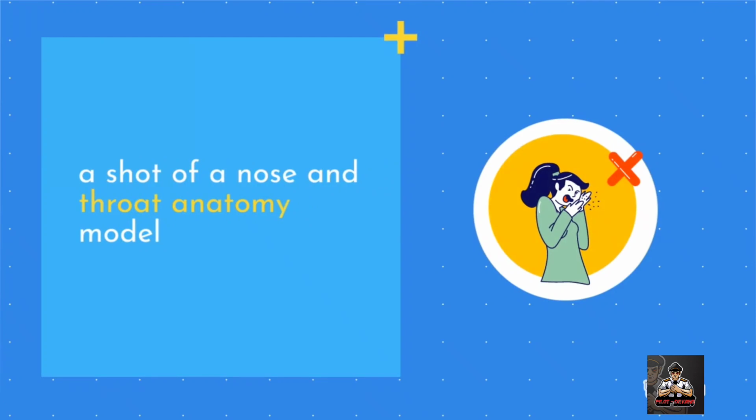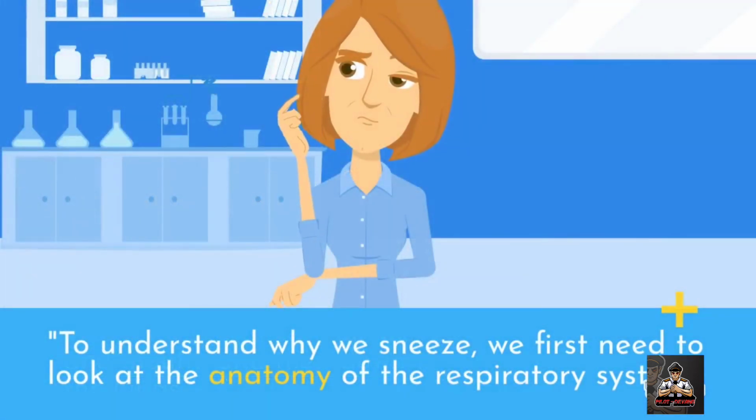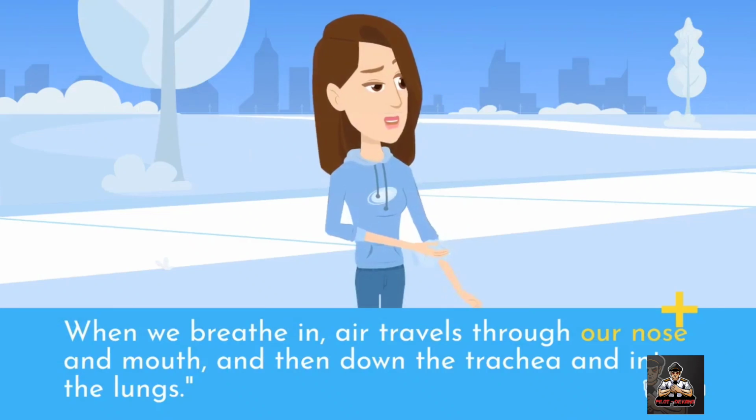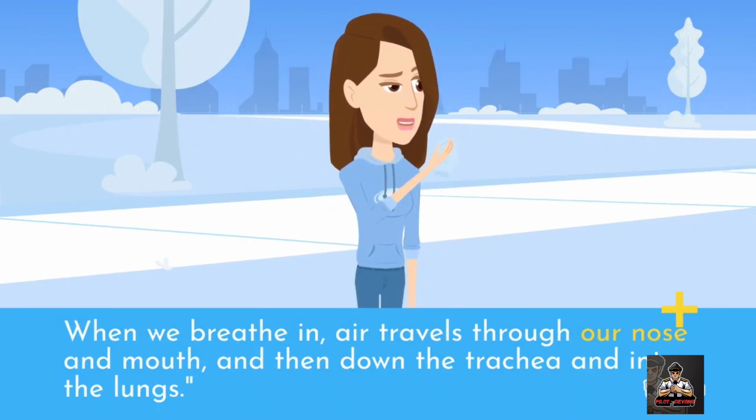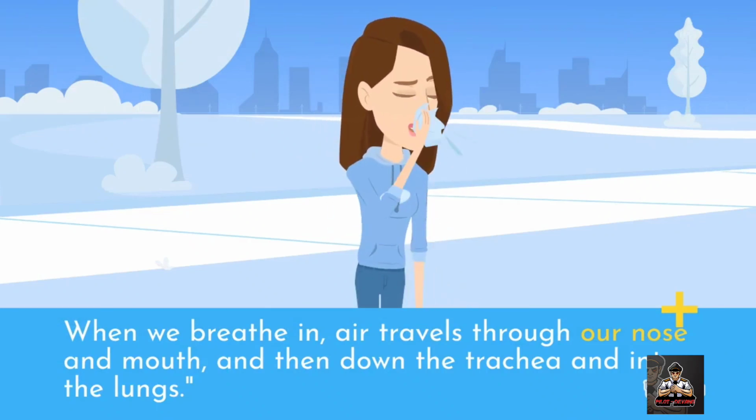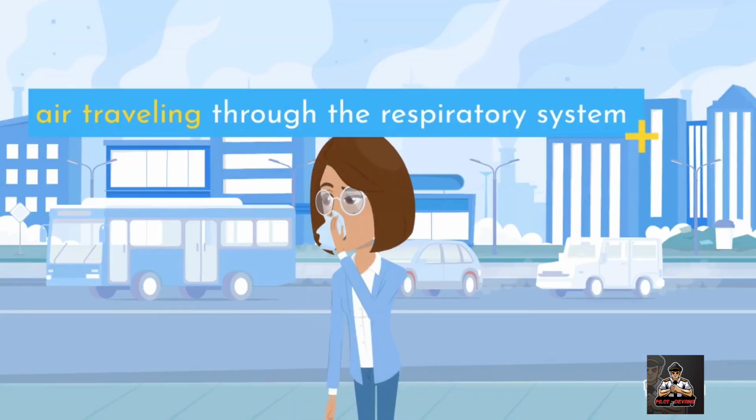A shot of a nose and throat anatomy model. To understand why we sneeze, we first need to look at the anatomy of the respiratory system. When we breathe in, air travels through our nose and mouth, and then down the trachea and into the lungs. Air traveling through the respiratory system.